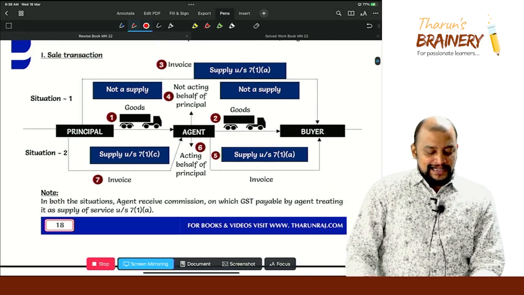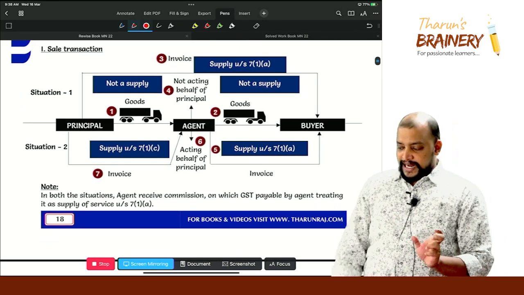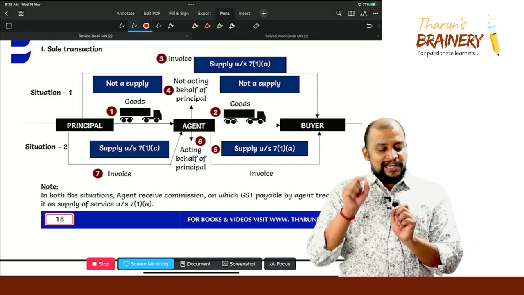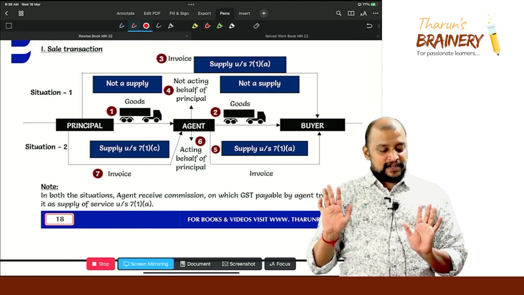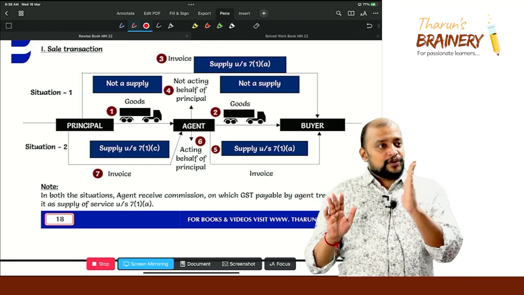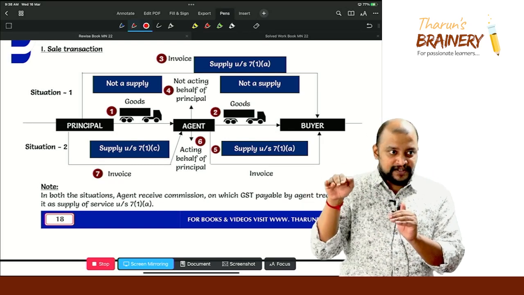First is sale transaction. There is a principal, there is an agent, and there is a buyer. So principal is sending the goods to the agent, agent is sending the goods to the buyer. That is fixed, no change in that. Principal is sending the goods to the agent and agent is selling the goods to the buyer, no change in that, that is fixed. Okay.